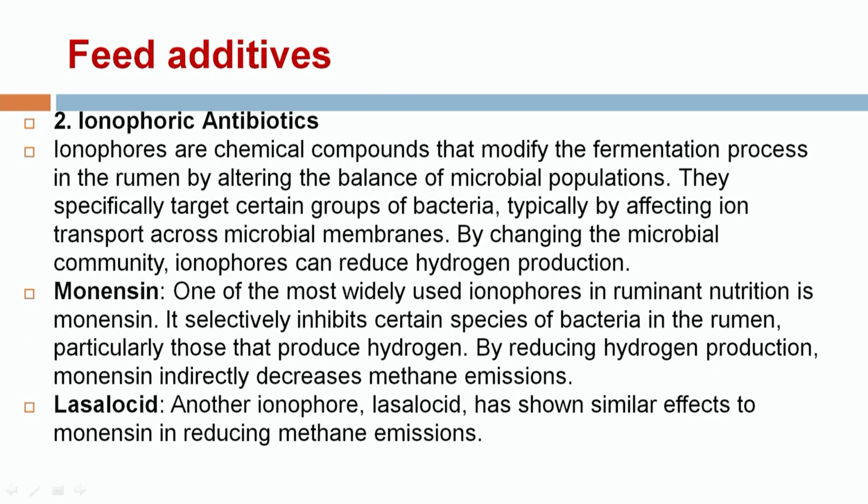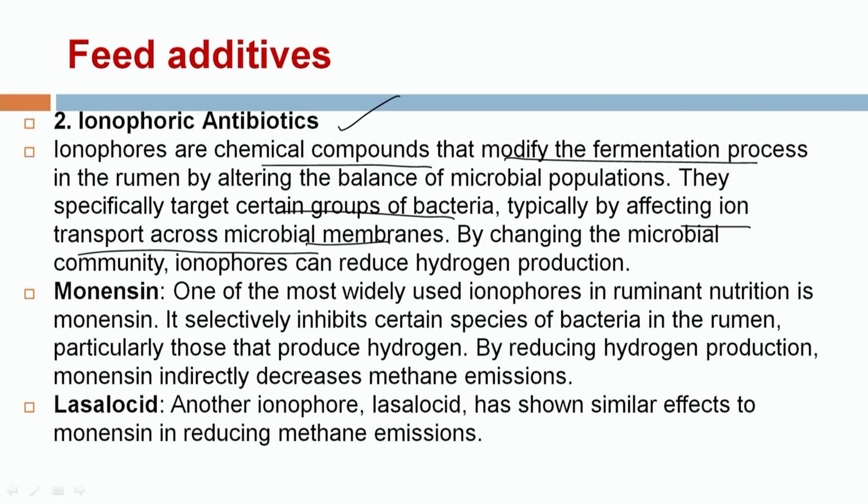Another feed additive that can be used to prevent or reduce the emission of methane is the use of ionophoric antibiotics. Ionophores are chemical compounds that mainly work by modifying the fermentative mechanism in the rumen. They specifically target a certain group of bacteria and affect their ion transport across the microbial membrane.